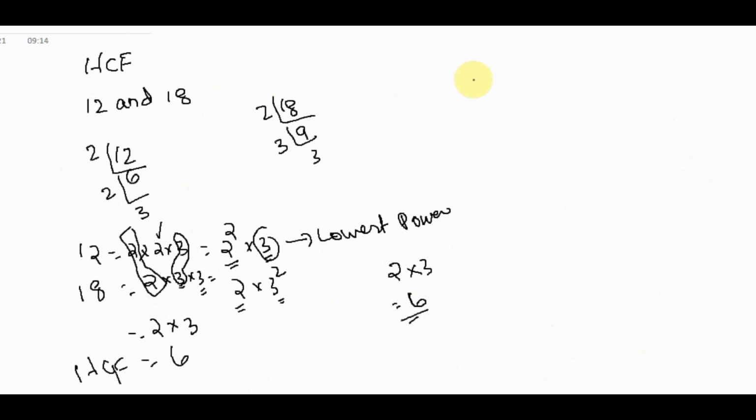One more example we can do. HCF of 36, 63, 108. The 3 numbers we are taking, so we can write the factorization of 36: 2, again 18, 2, again 9, 3, 3.